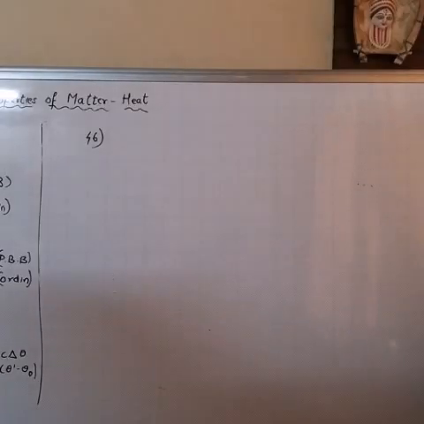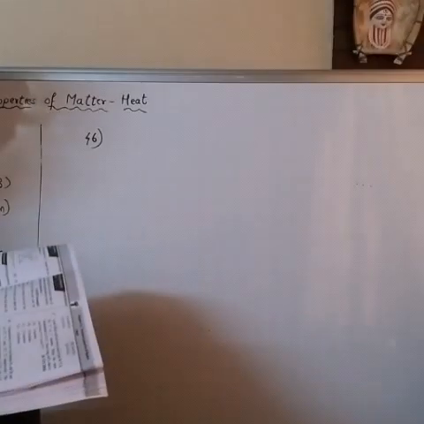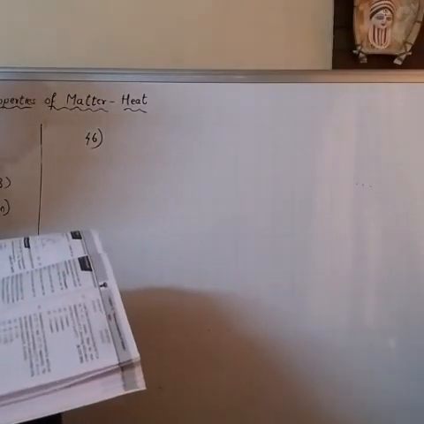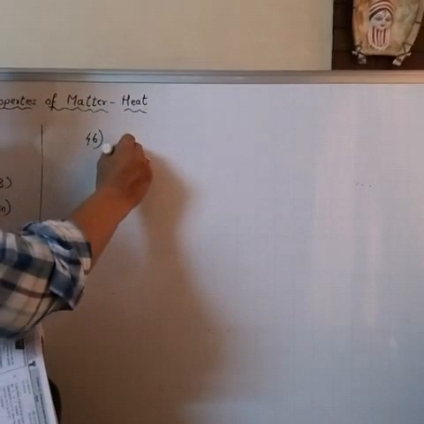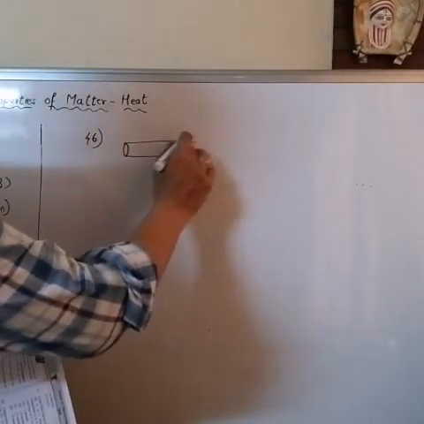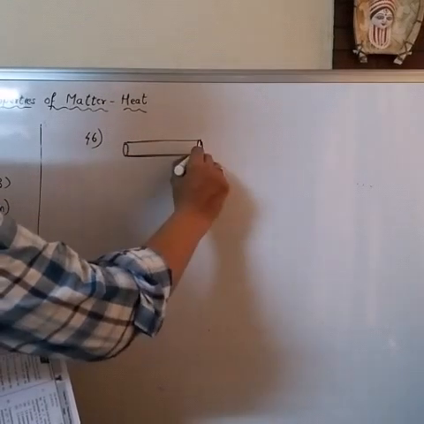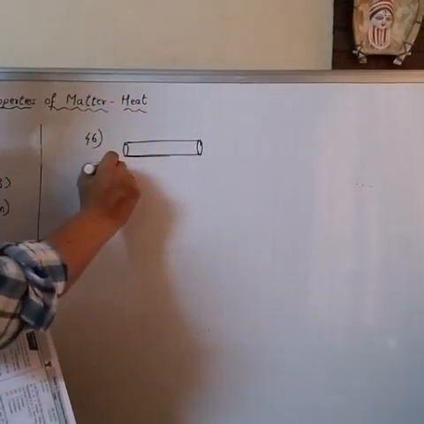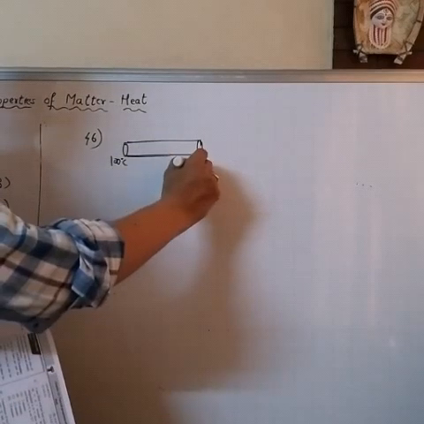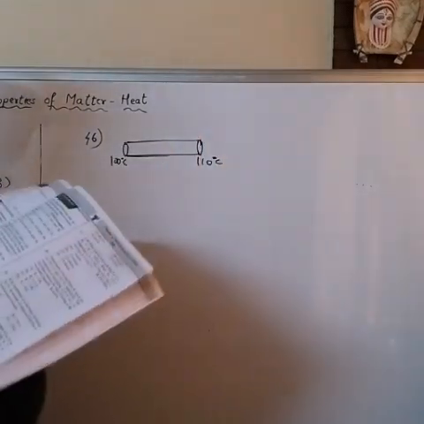See, we'll talk about numerical 46. What is mentioned here? The two ends of a metal rod are maintained at temperature 100 and 110 degrees Celsius. There is a metal rod, okay, and it is maintained at temperature 100 and 110 degrees Celsius.